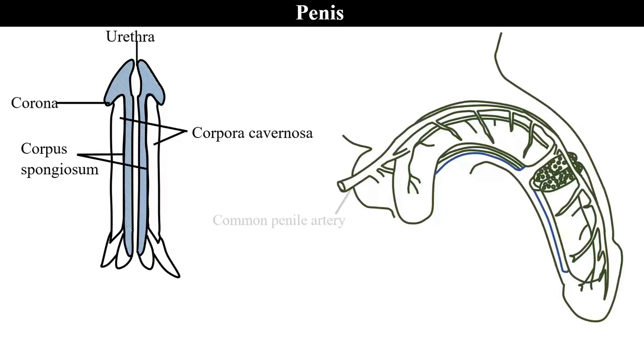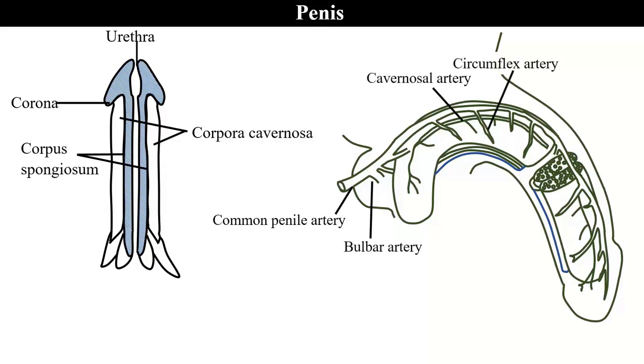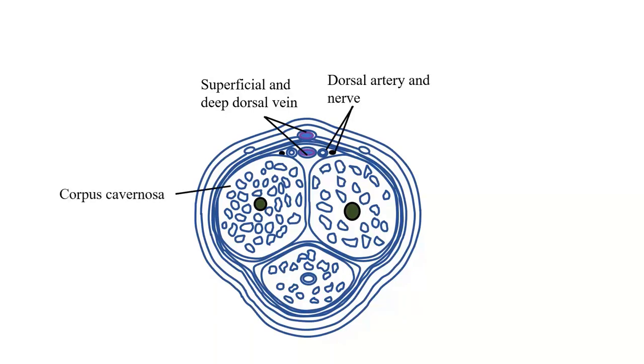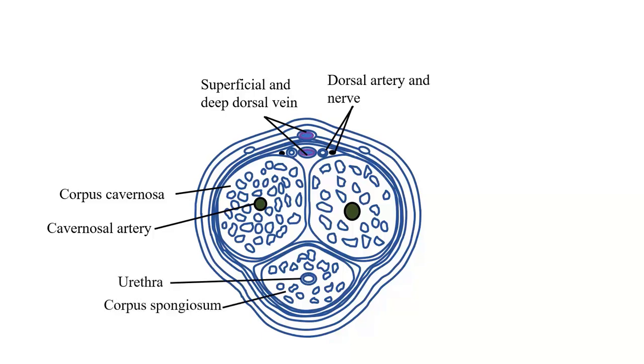Blood supply to the penis: there is the common penile artery, bulbar artery, cavernosal artery, circumflex artery, the dorsal artery, and urethral artery. Going through the section of the penis, there are superficial and deep dorsal veins. These drain blood from the penis. Dorsal artery and now corpus cavernosa, cavernosal artery. This supplies blood to the corpus cavernosa, which is the erectile tissue. The urethra, corpus spongiosum, tunica albuginea.